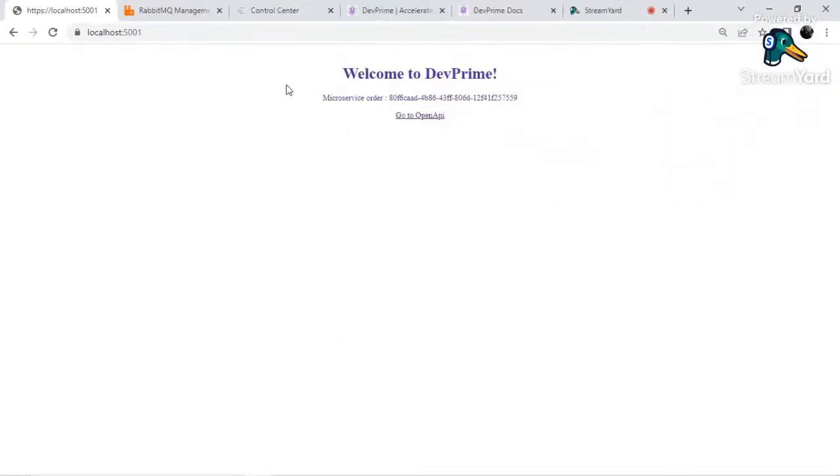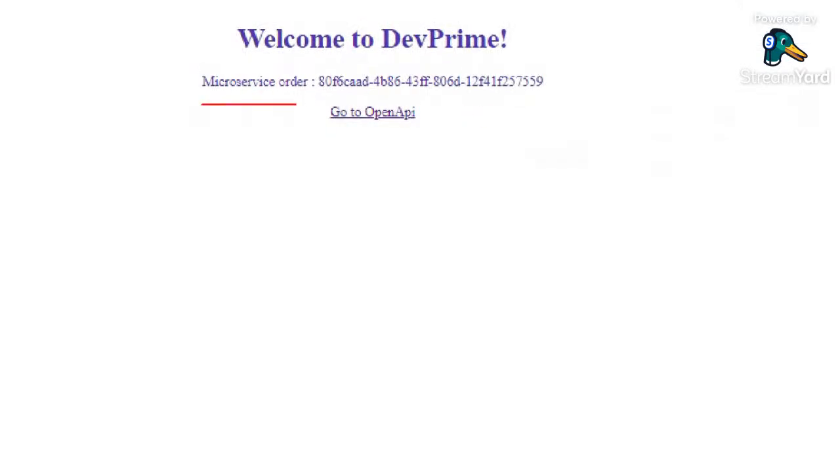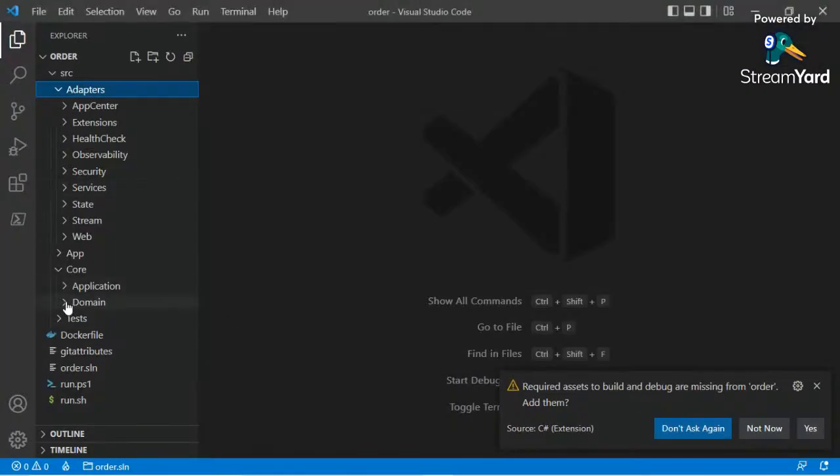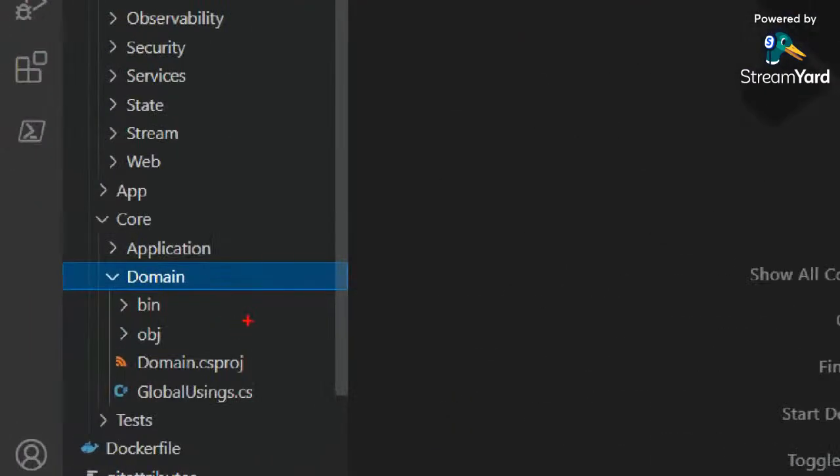Port 5001. We got a welcome to DevPrime. You got a new microservice. Go to OpenAPI. Okay, it's a production-ready microservice, so you can just place it under the API gateway of your choice because it's a production-ready application. All you need to do now is to place some business logic here in our domain layer.